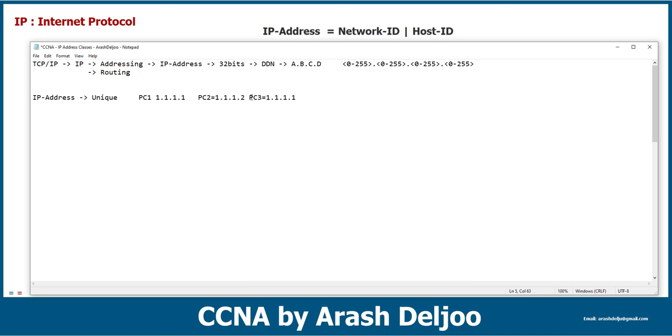As you can see here, we have two hosts, PC1 and PC3, with the same IP address. We call it a duplicate IP address, and a duplicate IP address is not acceptable in TCP/IP networks. For example, assume that PC2 needs to send traffic to PC3.